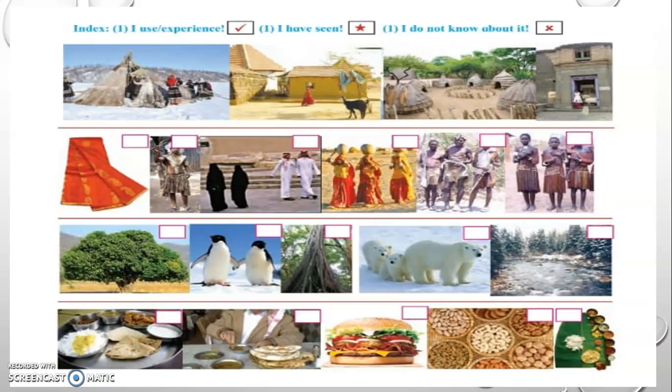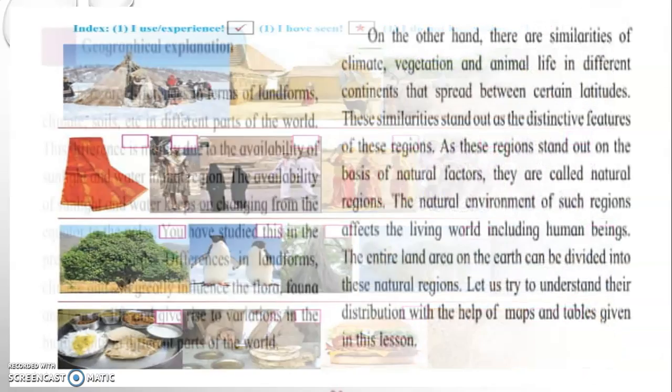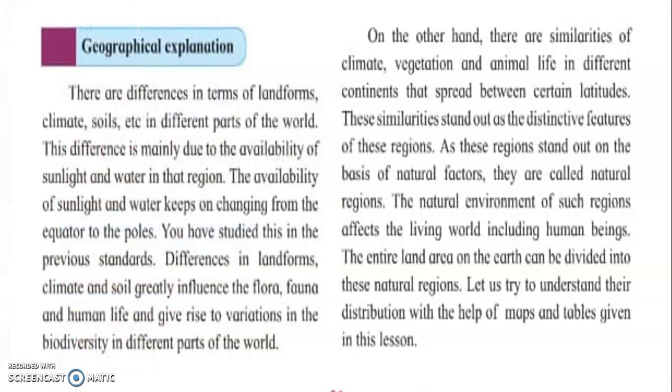So I will read out a paragraph from your textbook, page number 30. And after I finish reading the paragraph, I will continue with your geographical explanation. So on page number 30, below the questions, the paragraph states that there exists a large number of different things in the world than those we see in our surroundings. We see different educational and informative TV programs about wildlife. We become curious to know more about this wildlife, right?